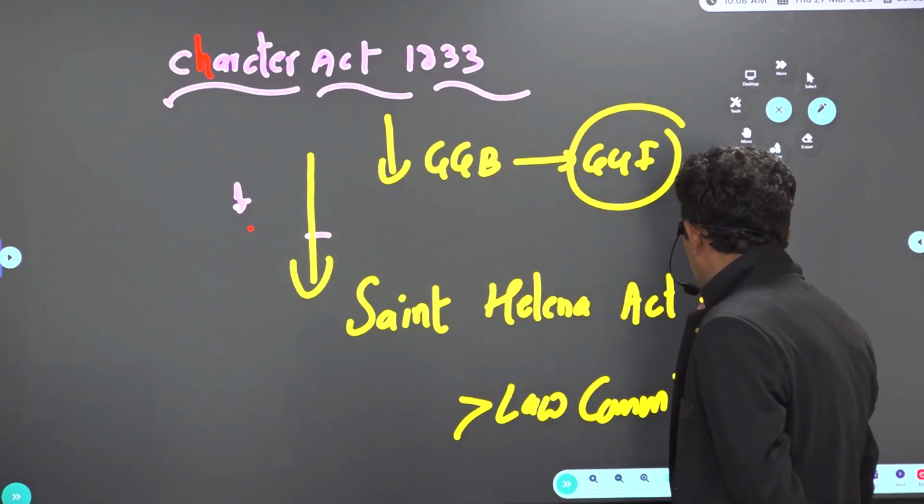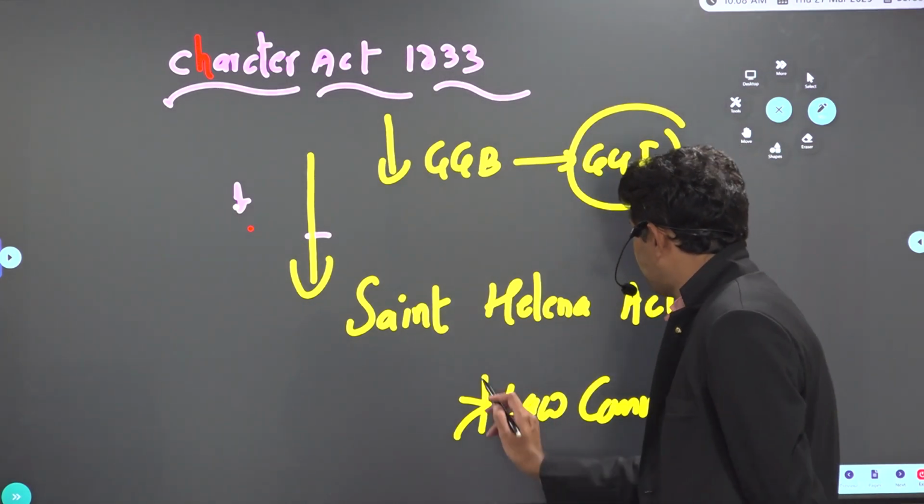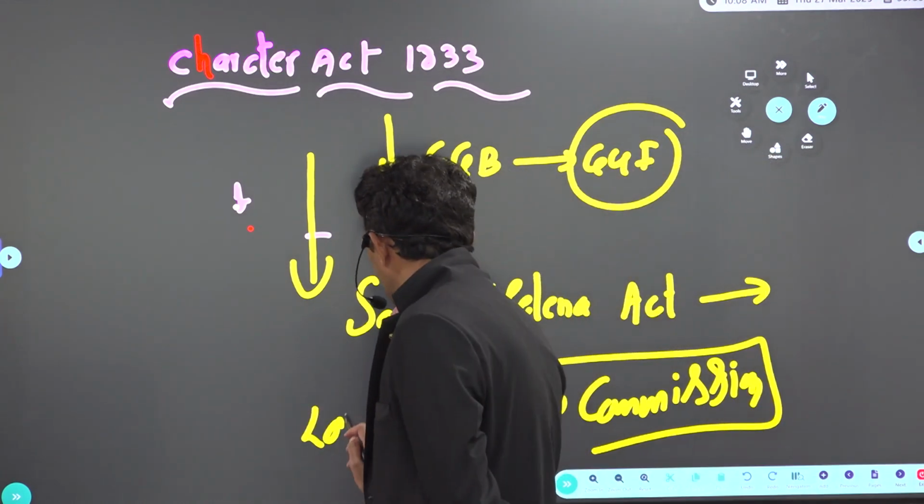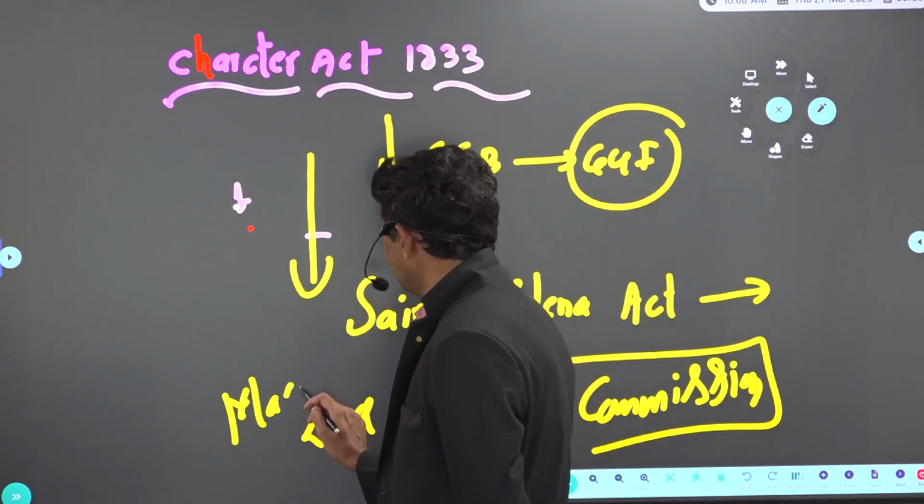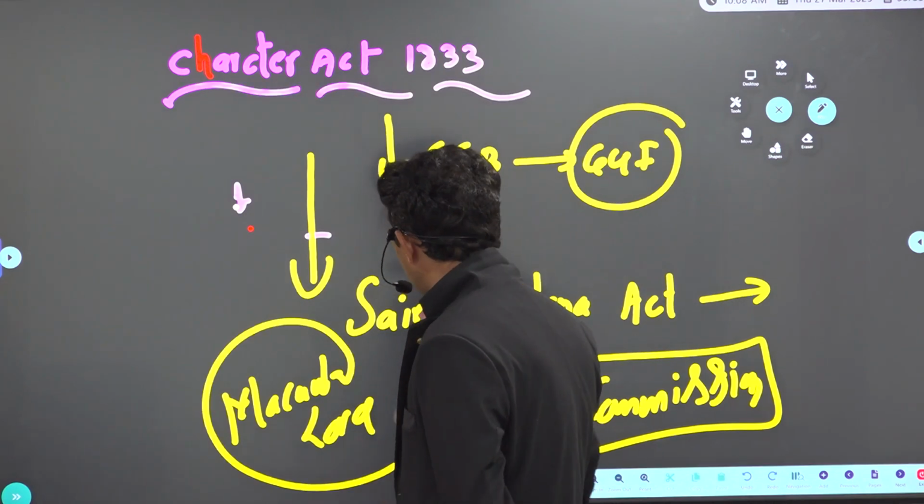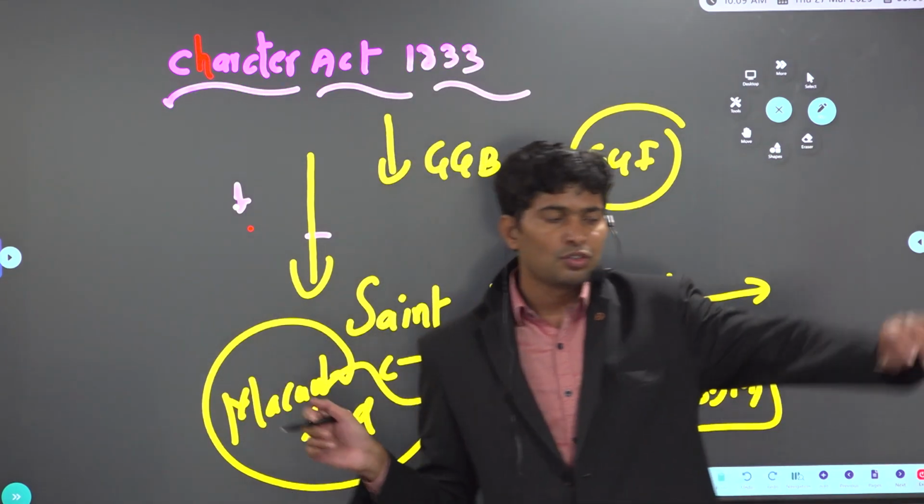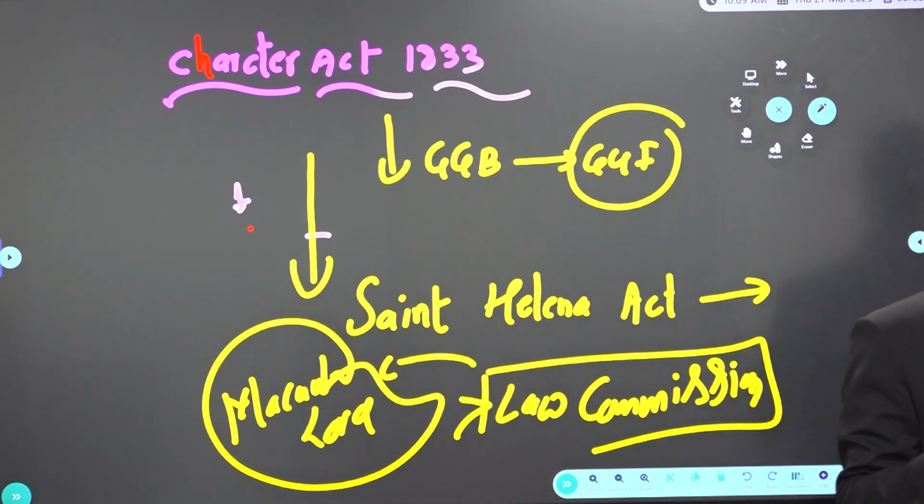Lord Macaulay said, we want to introduce English education system in India to make Indians in color but Western in culture. What does it mean? Indians should follow Western culture, Western food habits, Western dress habits. Only thing, we cannot change their color. So he was successful also.